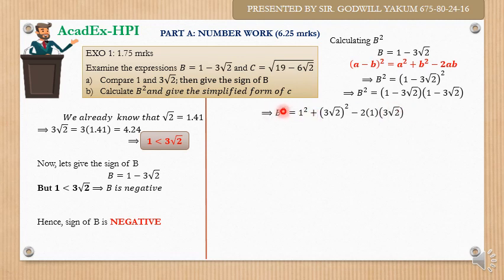But if you can't do this like this, you simply substitute in this formula here, knowing that a is 1 and b is 3 root 2. You substitute here and you have the same thing that I have gotten down here.